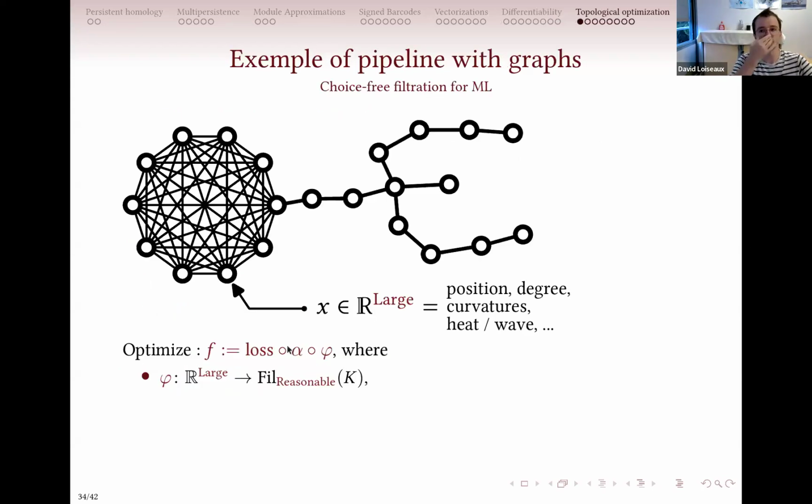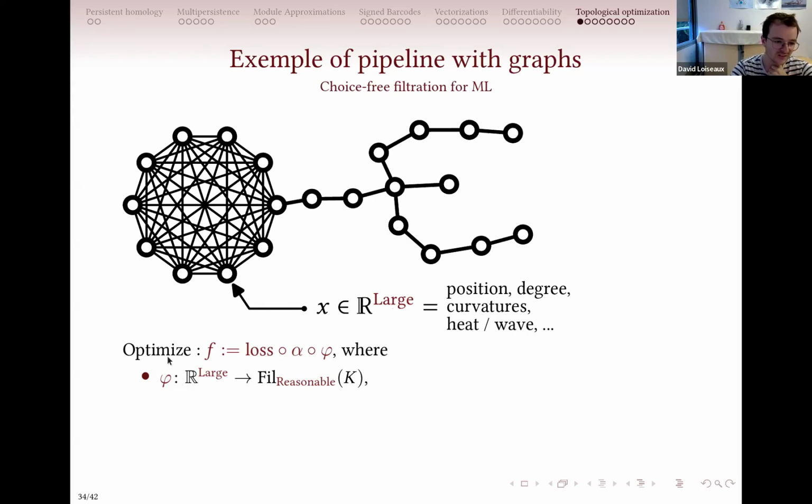Just to be a bit more concrete, I will go to the example of the graph that I showed you earlier. On your graph, you had a bunch of values for each node: the position, the degree, curvature, etc. So you have some nice vector that is in a high dimensional space.